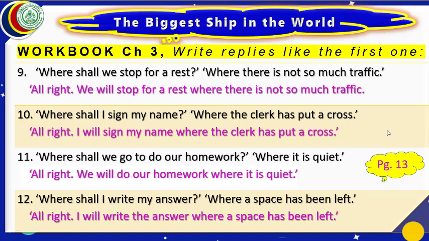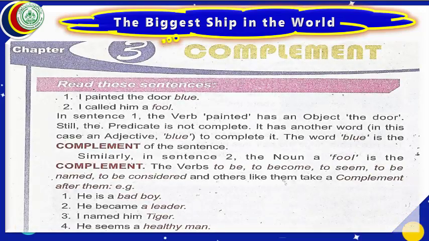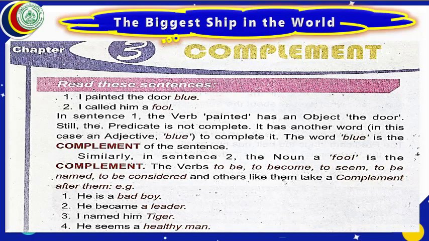Dear students, there is an exercise of grammar also. Let us move. If we look in our grammar chapter 3, the beginning of the page look like this. Let us read it and try to understand what is given here. Read these sentences. I painted the door blue.